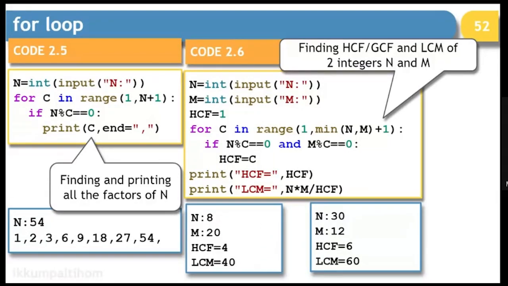This is a simple case where we are just checking the factors, and if the factors are matching, we are just storing it in HCF. Whichever is the highest, we come out with that. And calculating LCM becomes very simple when you already have HCF with you, by writing multiplication of two numbers divided by HCF.